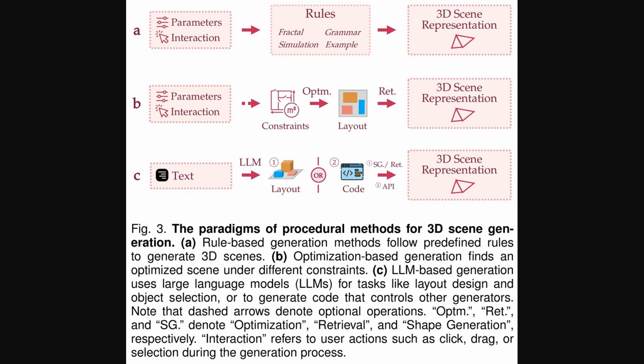First, rule-based methods take initial parameters and user interactions, then apply specific rules, like those based on fractals or formal grammars, to output the 3D scene. Second, optimization-based methods use parameters alongside constraints, which are specific conditions or requirements the scene must satisfy, to find an optimal layout before generating the final 3D representation. And third, there are LLM-based methods, where a large language model takes text input to either design a scene layout directly or generate code that then produces the 3D scene.